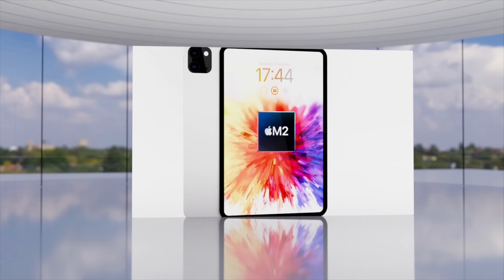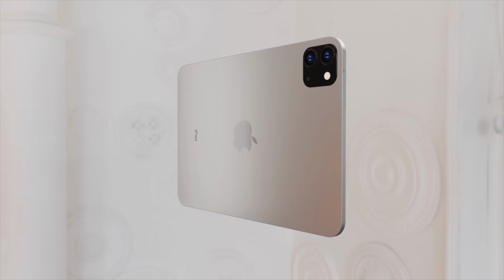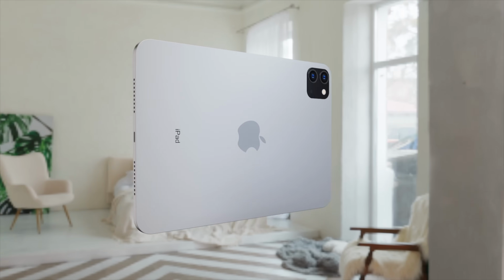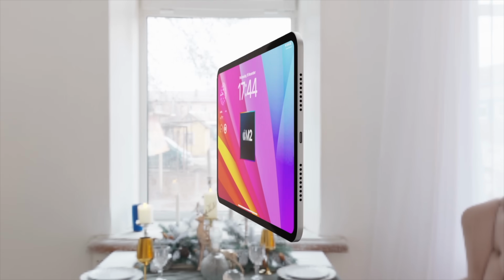The next thing that will probably be announced at the event is also the new iPad Air. Now, the iPad Air hasn't been updated in a while, and the last time it got updated was about 2 years ago in 2021, where we got the introduction of the M1 chipset.